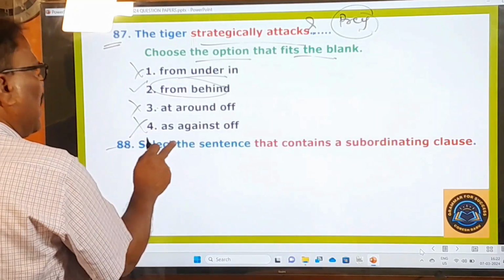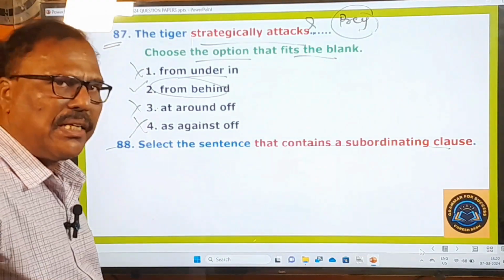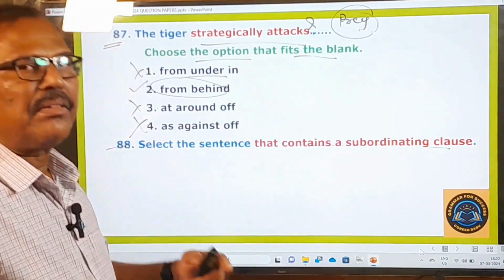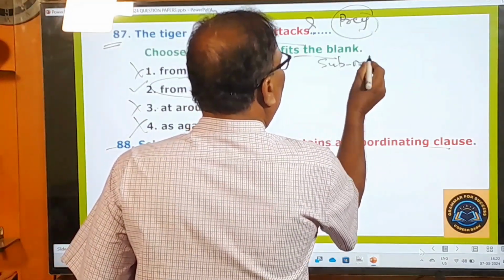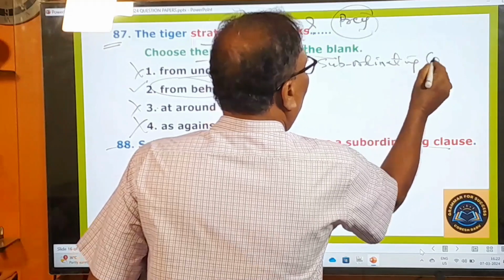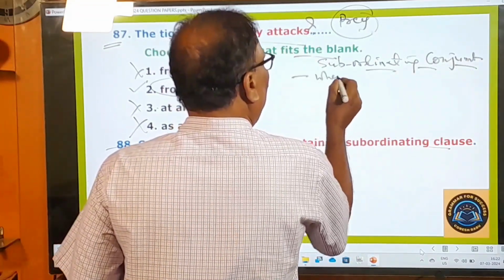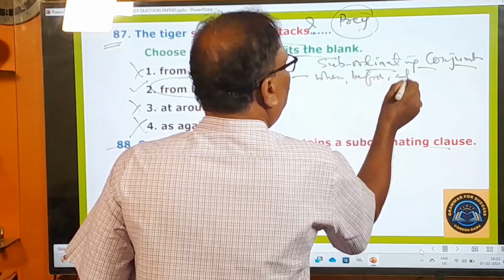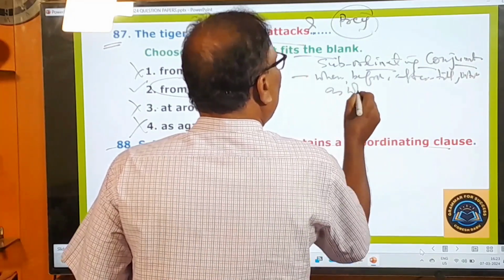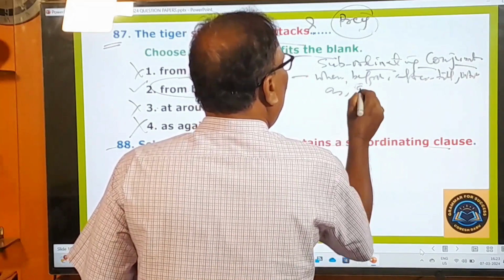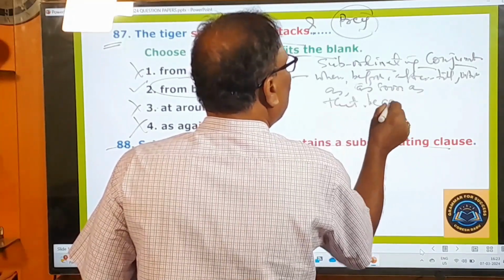88th one. Select the sentence that contains a subordinating clause. See, a subordinating clause is introduced by a subordinating conjunction. What are the subordinating conjunctions? Yes: when, before, after, till, until, as, as soon as, that, because.